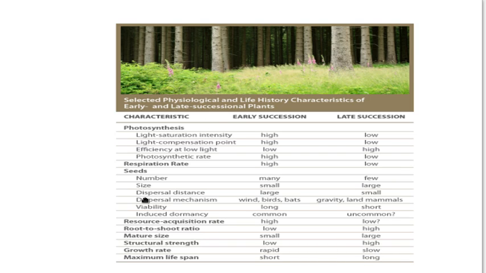So these are some of the physiological and life history characters which the plants will show. It is just like young versus mature, or young versus old. These characters vary when the plants are in early succession and when they have reached late succession and are finally going towards stability.